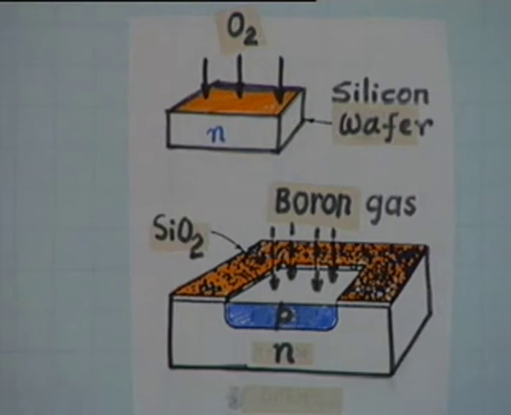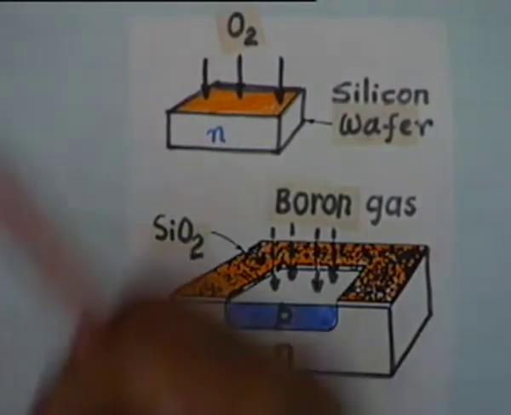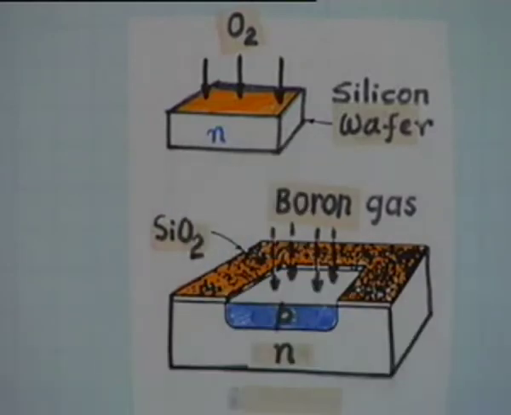How do you make an n-type material? Take an extrinsic silicon, bulk silicon, put it in a furnace and pass, let us say, phosphorus gas through it at a particular temperature for maybe 5 hours or 6 hours. Then what happens is the impurity atoms diffuse into silicon and make this an n-type material.